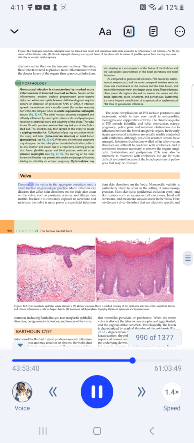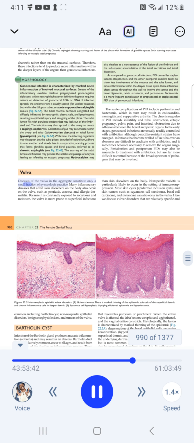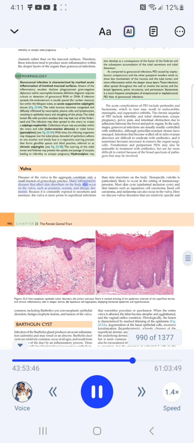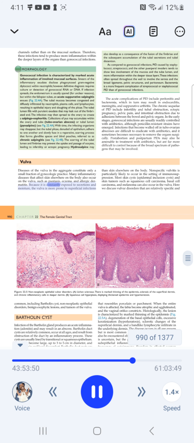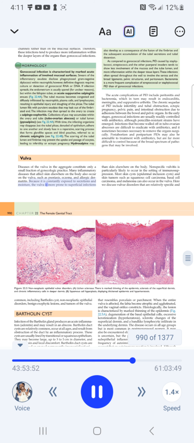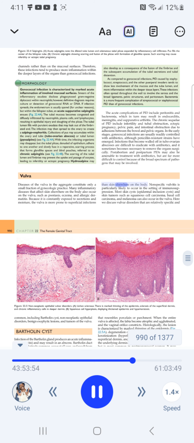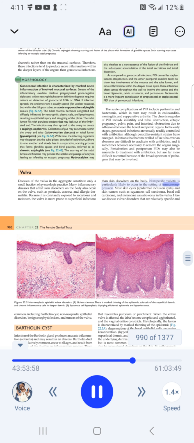Vulva. Diseases of the vulva in the aggregate constitute only a small fraction of gynecologic practice. Many inflammatory diseases that affect skin elsewhere on the body also occur on the vulva, such as psoriasis, eczema, and allergic dermatitis. Because it is constantly exposed to secretions and moisture, the vulva is more prone to superficial infections than skin elsewhere on the body. Non-specific vulvitis is particularly likely to occur in the setting of immunosuppression.